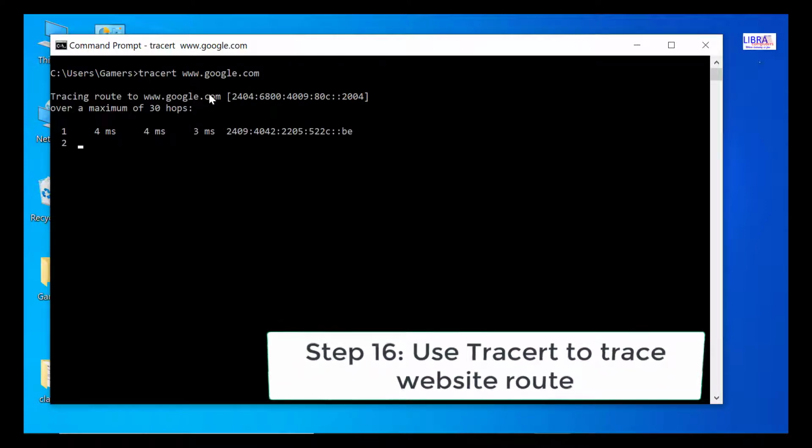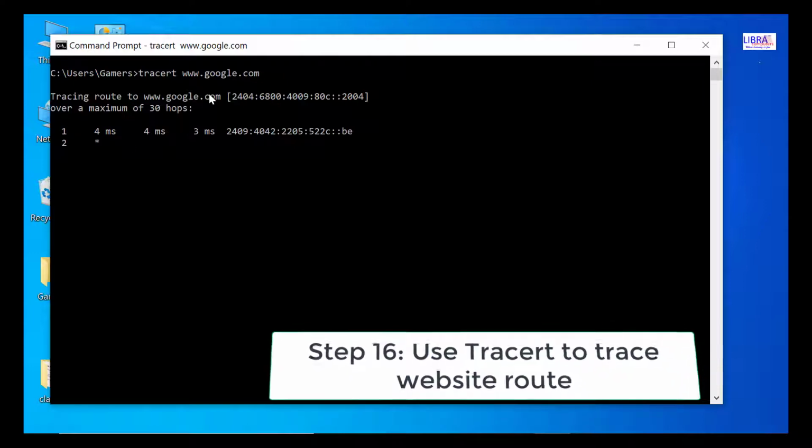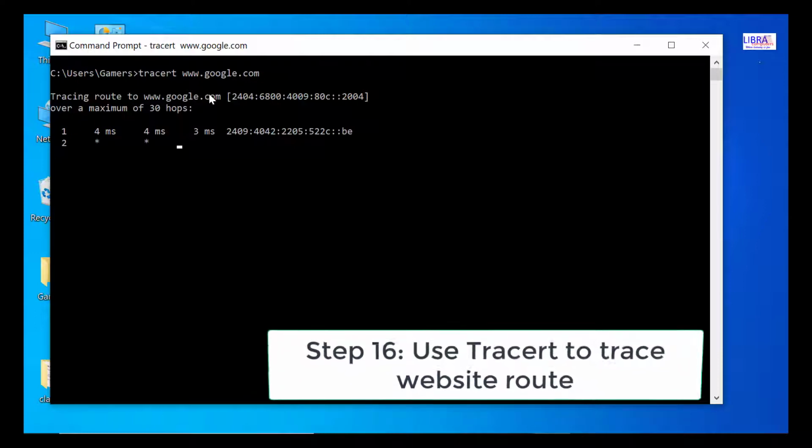Traceroute is a command which can show you the path a packet of information takes from your computer to one you specify. We can also use it on an IP address.